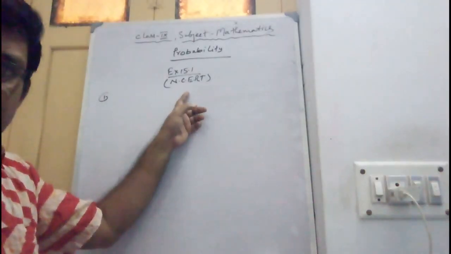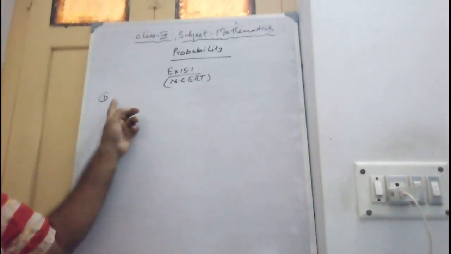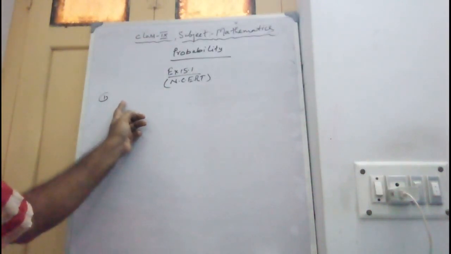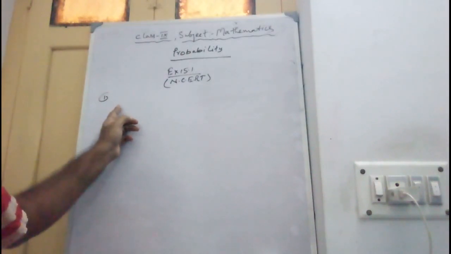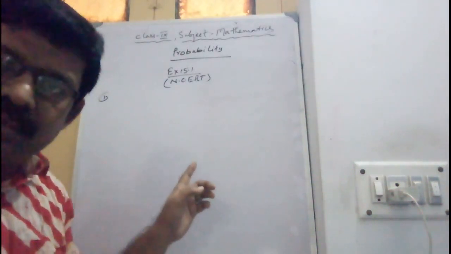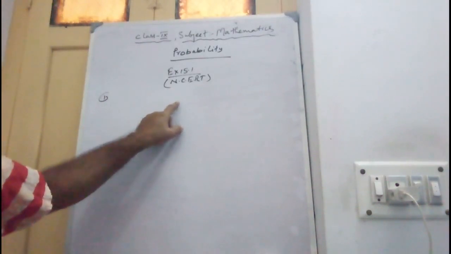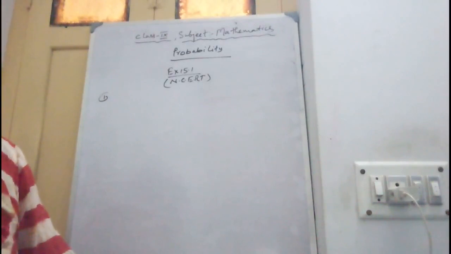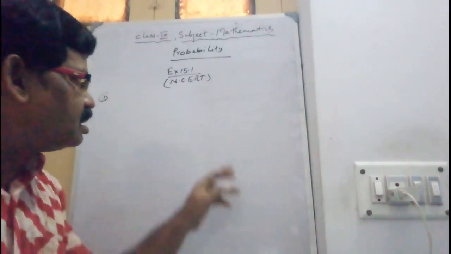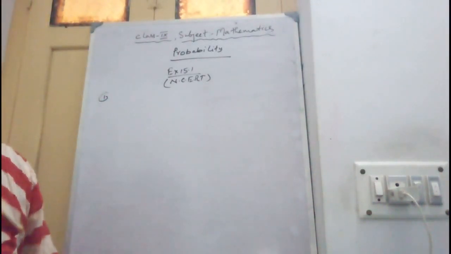Exercise 15.1, NCERT sum number 1. In this question, in a cricket match, a batsman hits a boundary 6 times out of 30 balls. Find the probability that she did not hit a boundary.